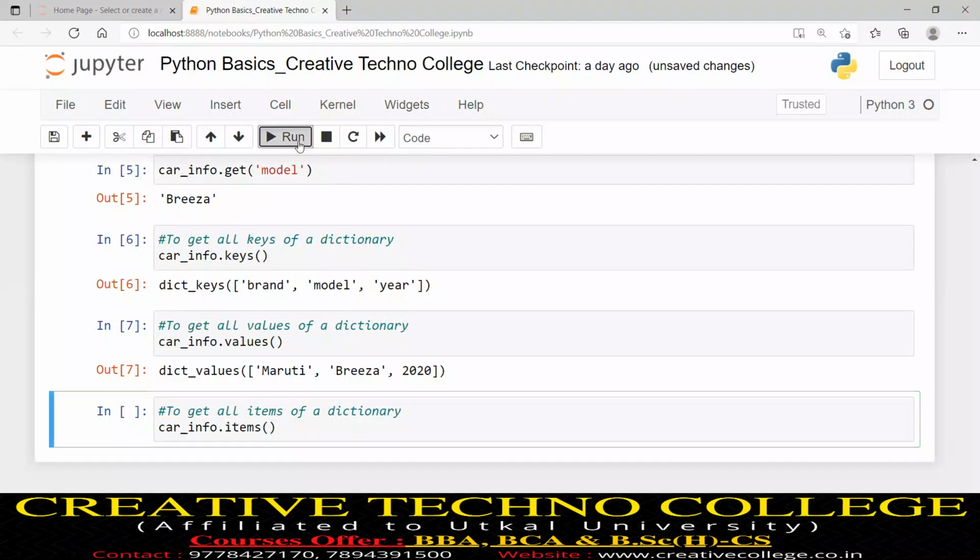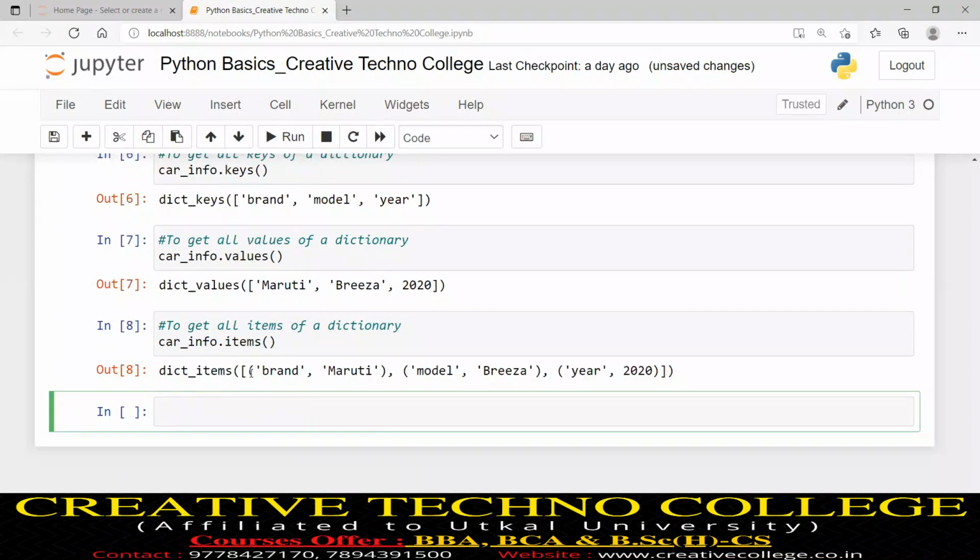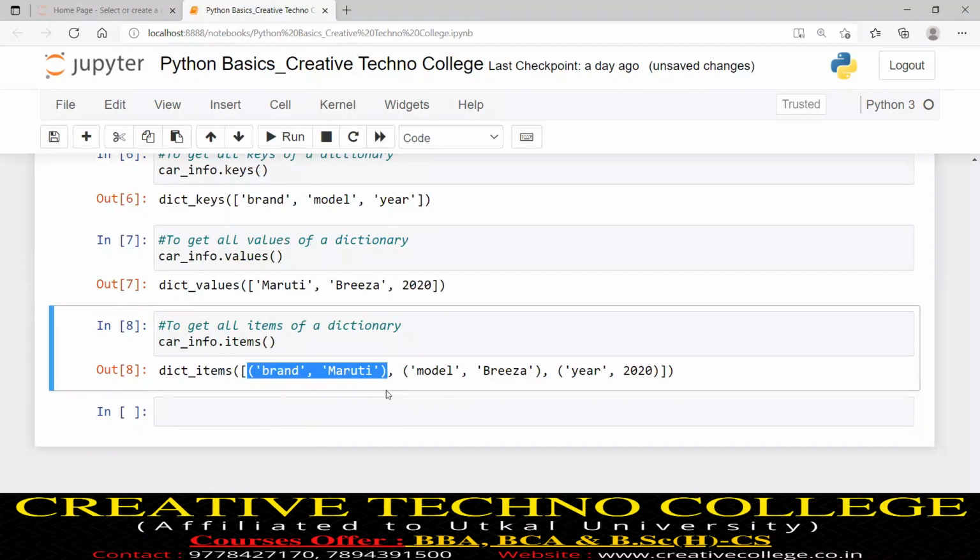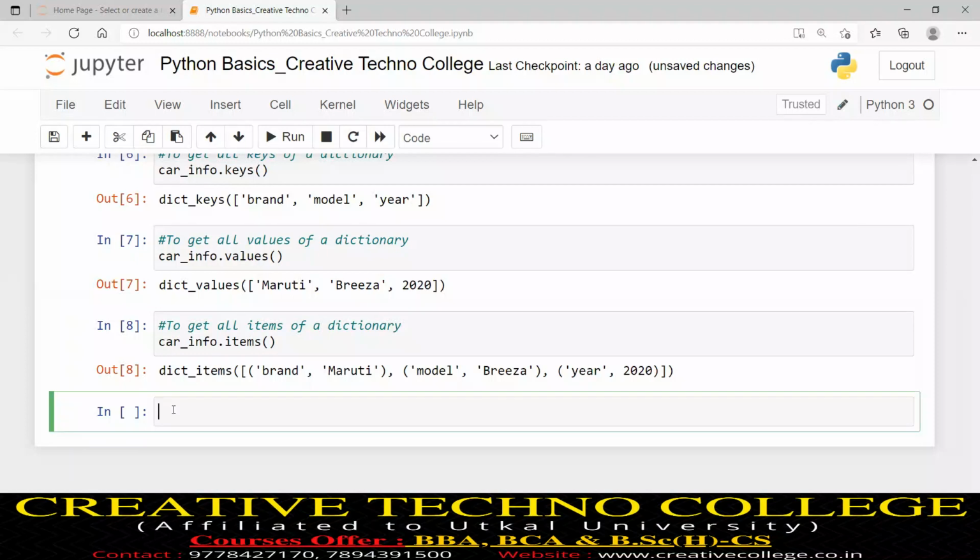Now I will hit run. Just to see all items: brand colon Maruti means a pair. This is one, this is one, and this is one. This is called one item. So if I want to get all items of a dictionary, there is a built-in function, the items function, that we are invoking.